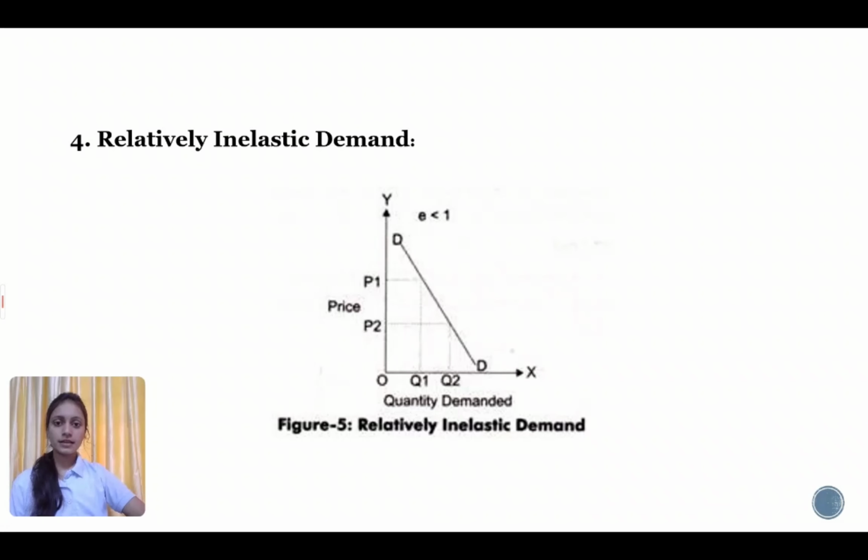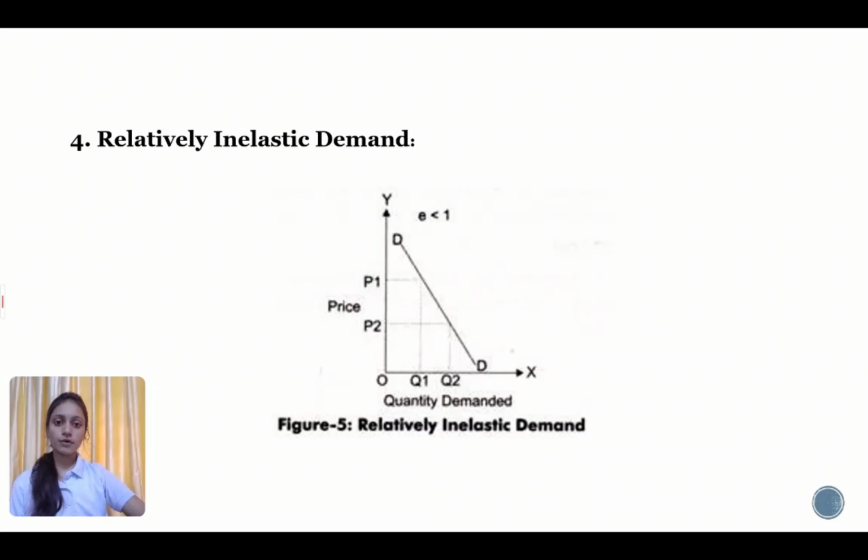Then the fourth one is relatively inelastic demand. Relatively inelastic demand is one where the percentage change produced in the demand is less than the percentage change in the price of the product. For example, the price of the product increases by 30% and demand for the product decreases by 10%, and the demand would be called relatively inelastic. The numerical value of relatively inelastic demand ranges between 0 and 1. The elasticity is always less than 1. Marshall has termed relatively inelastic demand as elasticity being less than unity.